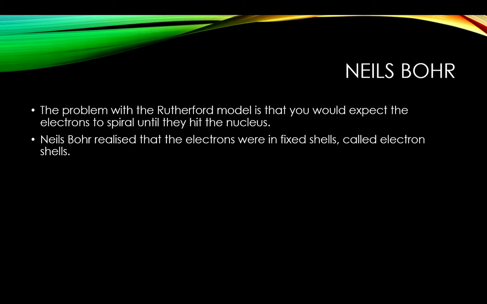There was one problem with this model, which was that you'd expect the electrons to spiral until they hit the nucleus. And Niels Bohr later realised that electrons were in fixed shells called electron shells, which is why they didn't spiral to hit the nucleus.